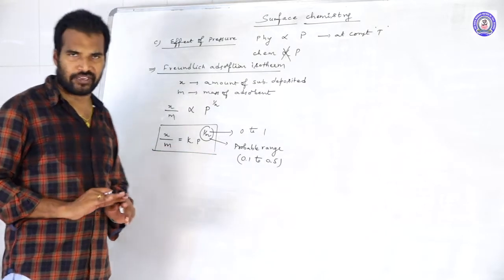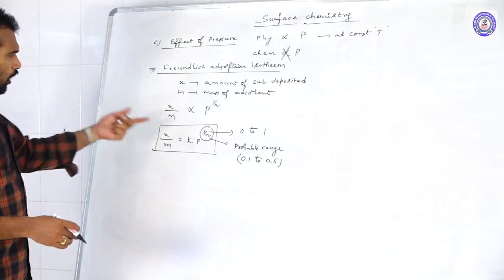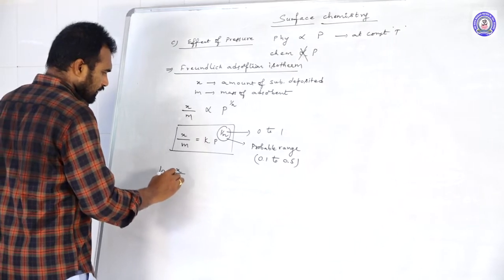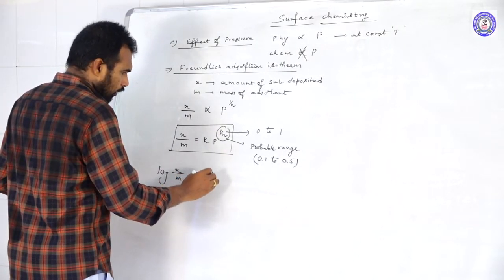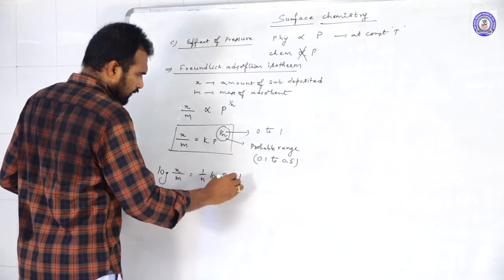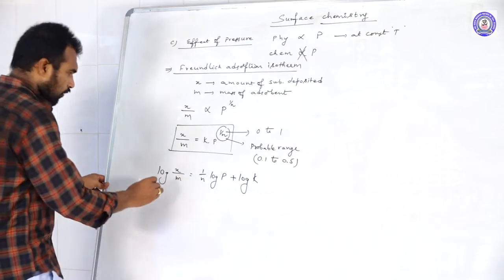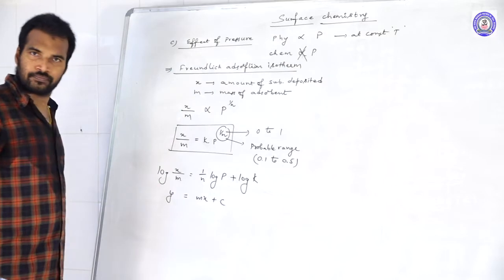Now when you apply the log on both sides, what will you get? Log of X by M is equal to 1 by N log of P plus log of K. So it is in the form of y is equal to mx plus c.